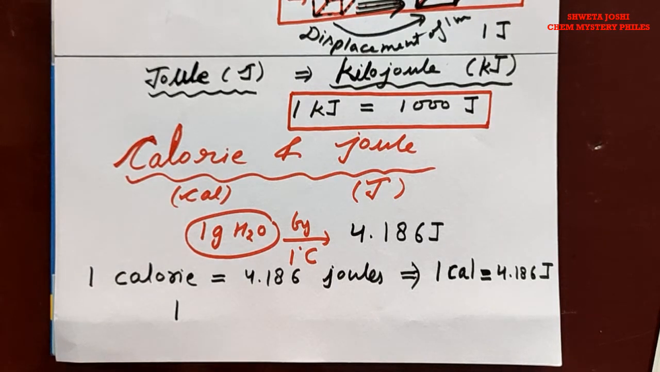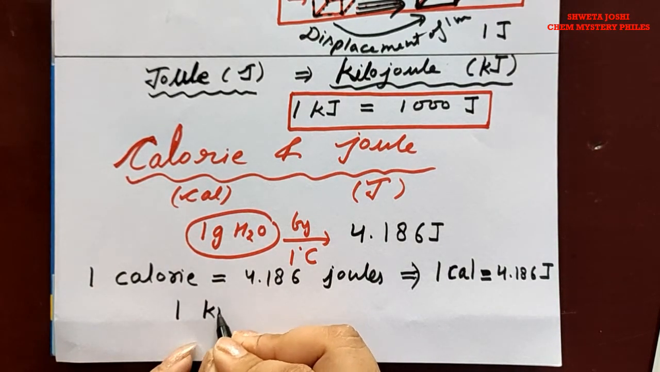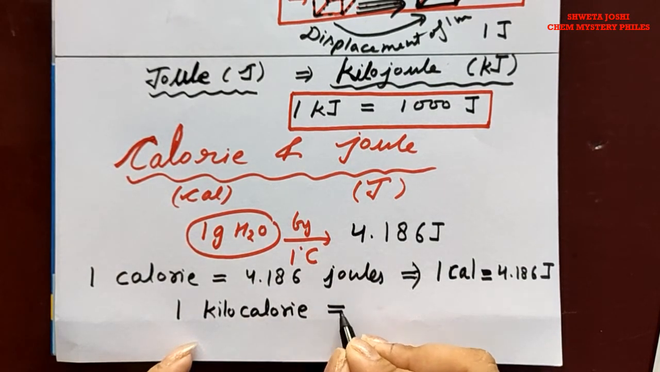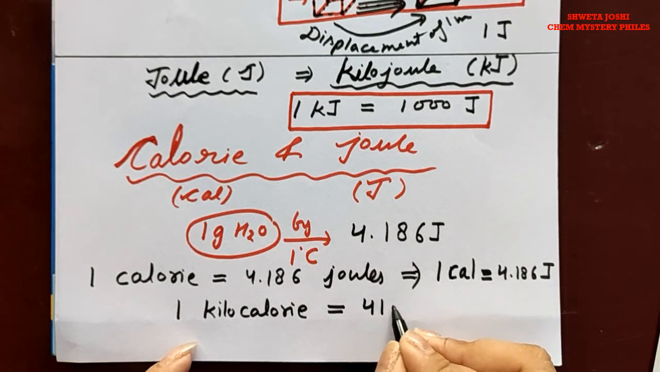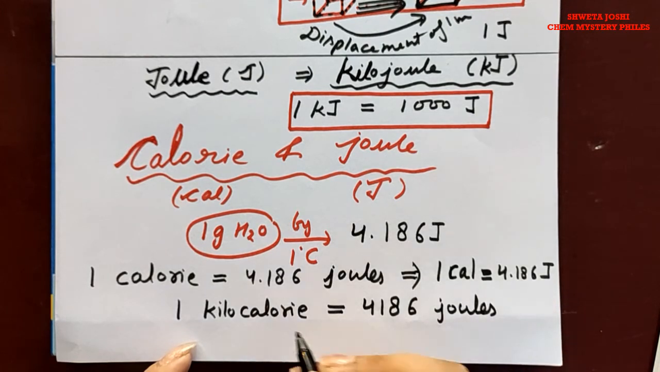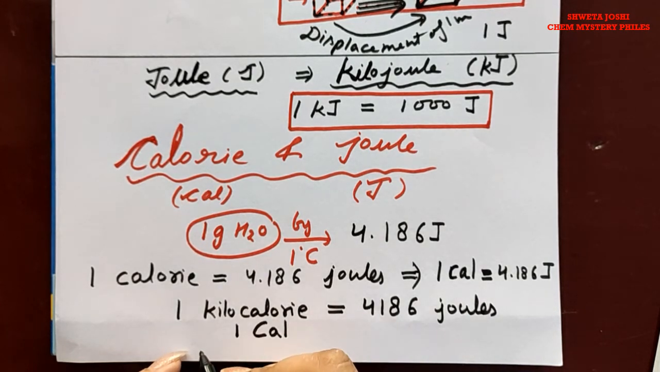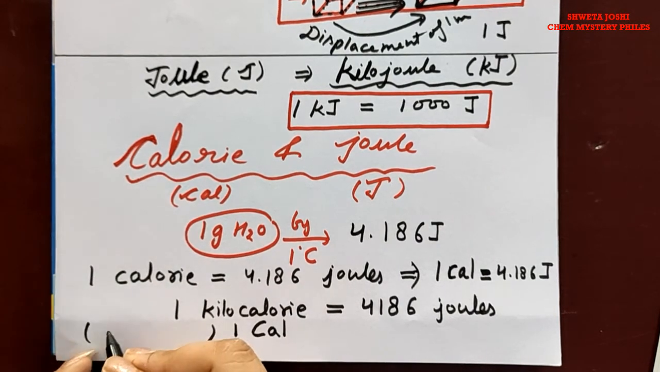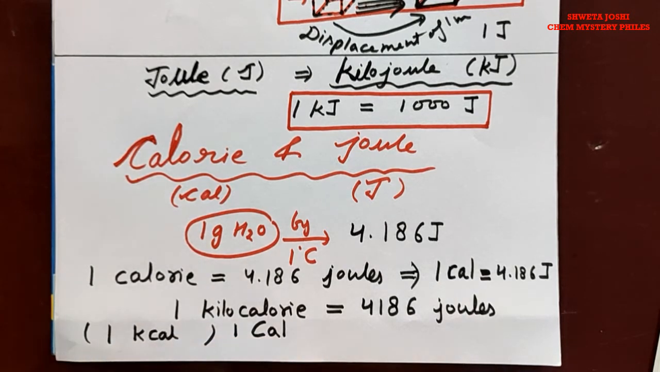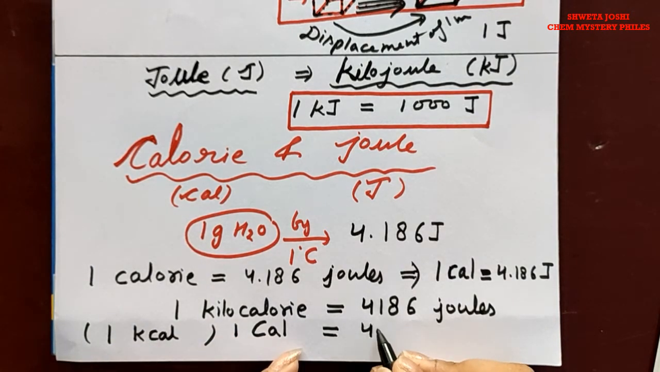In terms of kilocalorie, 1 kilocalorie is equal to 4186 joules. That is 1 capital CAL, that is kilocalorie, or you can write it as 1 small k CAL small c, that is equal to 4186 joules.